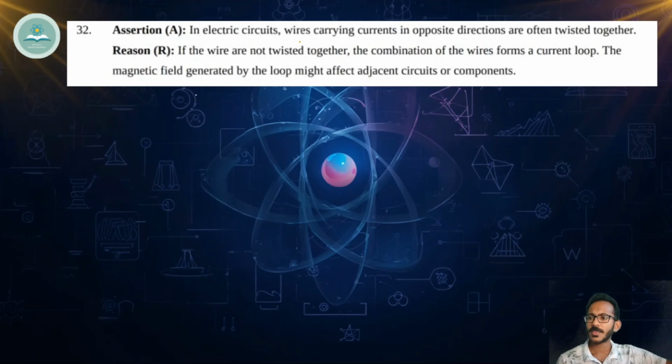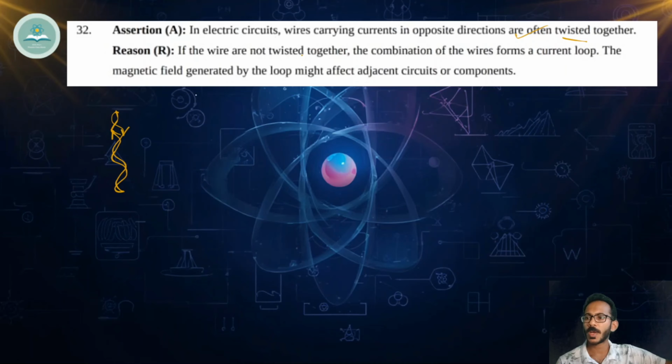In electric circuits, wires carrying current in opposite directions are often twisted together. You might have seen the wires that we connect. Usually, if we have a wire like this, then the other wire also will be twisted and kept like this. So why is it kept like this? If this one is carrying current in that direction and this one in the opposite direction in a circuit, they are often twisted together. This usually happens, so this is a correct statement. Now come to the reason.